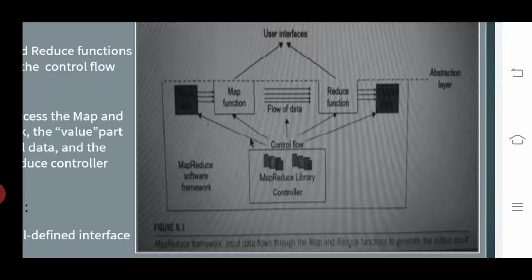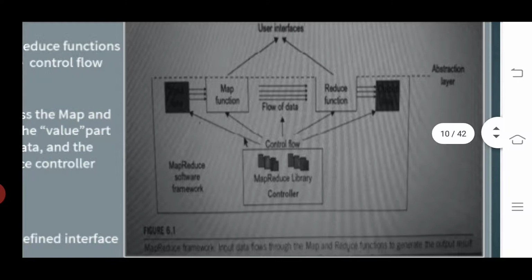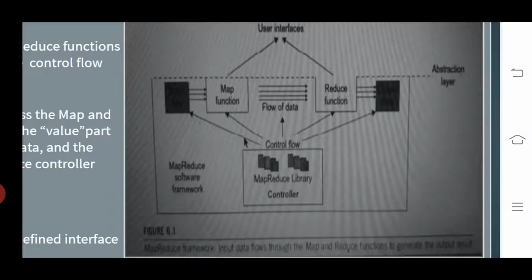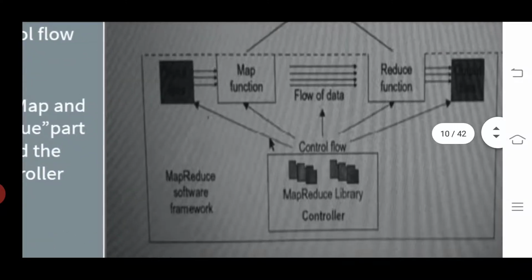What is the main concept of this diagram? This diagram illustrates the MapReduce framework. We can give some input data, and it flows through the map and reduce functions to generate the output result. Here, a map function will be there and a reduce function will be there. Look at this diagram clearly.